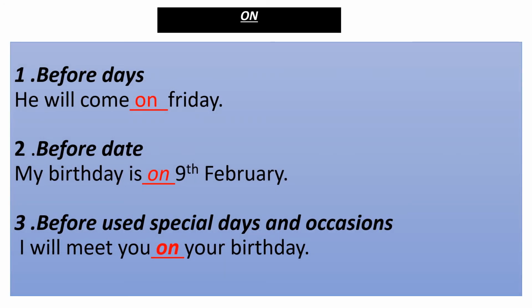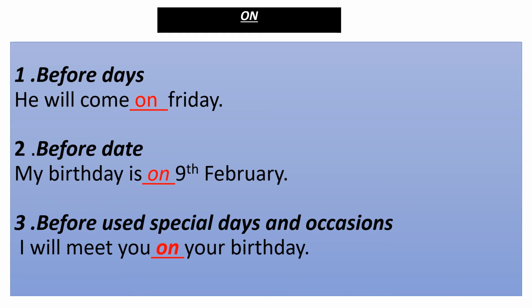Dear learners, preposition on is more specific than preposition in. Preposition on is used before the name of the days. For example, he will come on Friday. Here preposition on is used before the day Friday. Number 2, preposition on is used before date. For example, my birthday is on 9th February. Here, preposition on is used before the date.